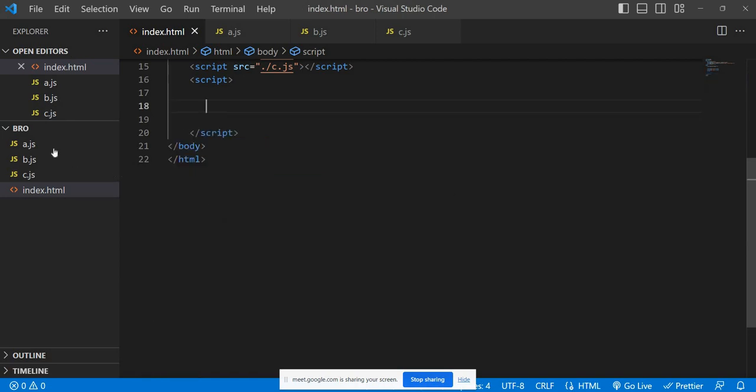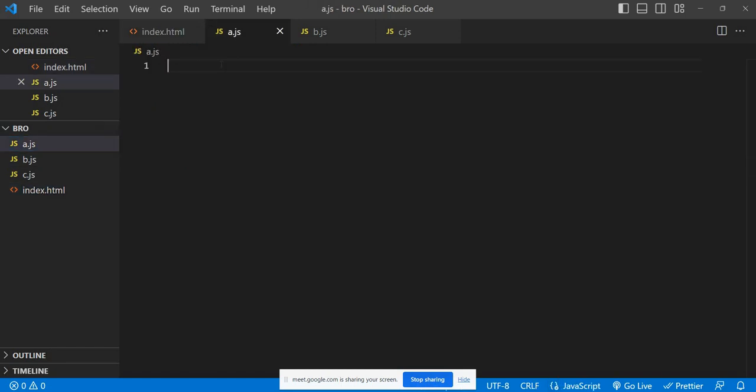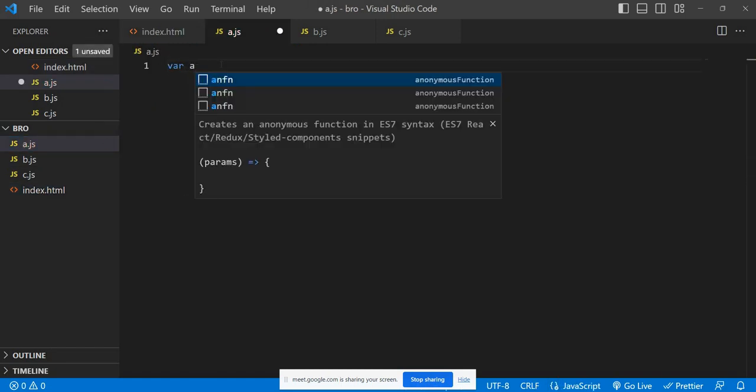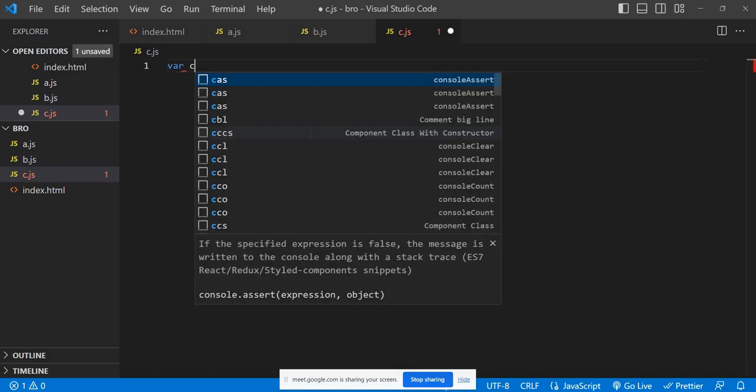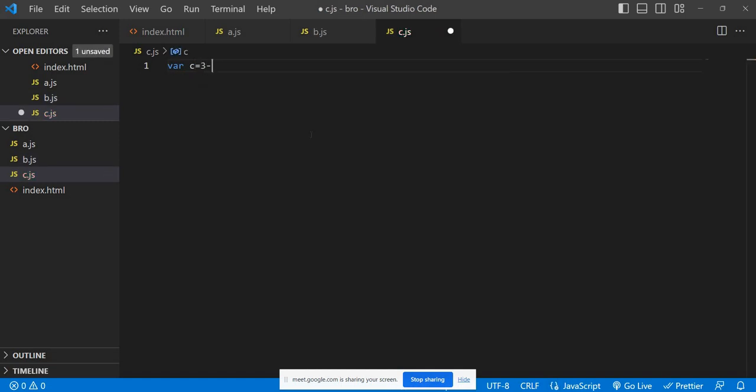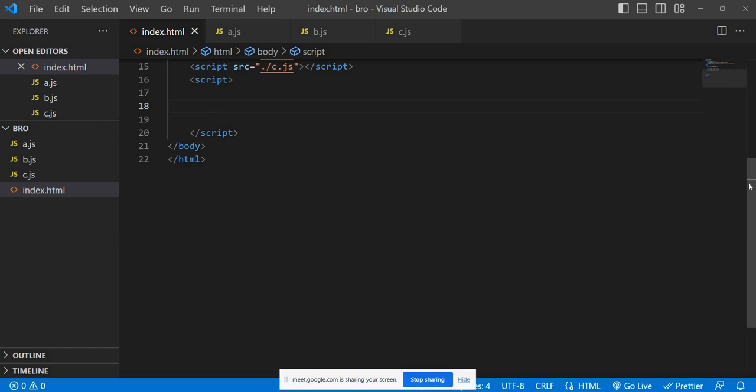Suppose we are going to define a equal to 10 in the a.js file, b equal to 20 in b.js, and c equal to 30 in c.js. And we have taken reference of all those files.